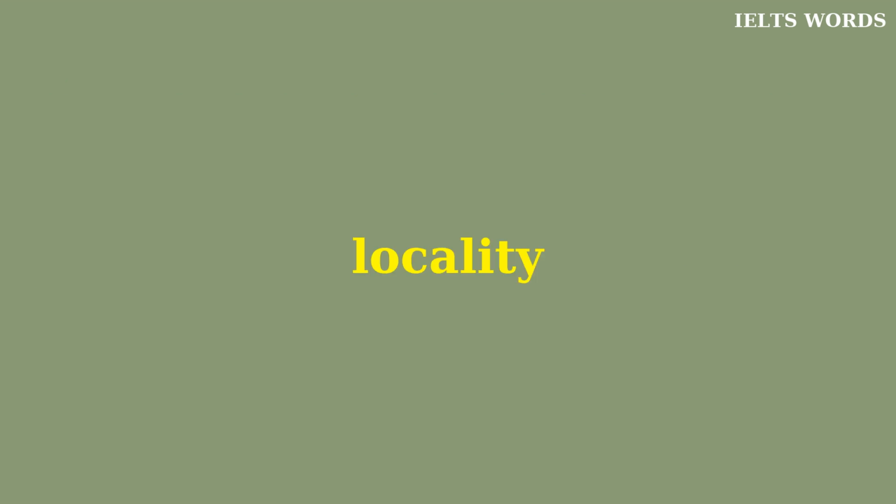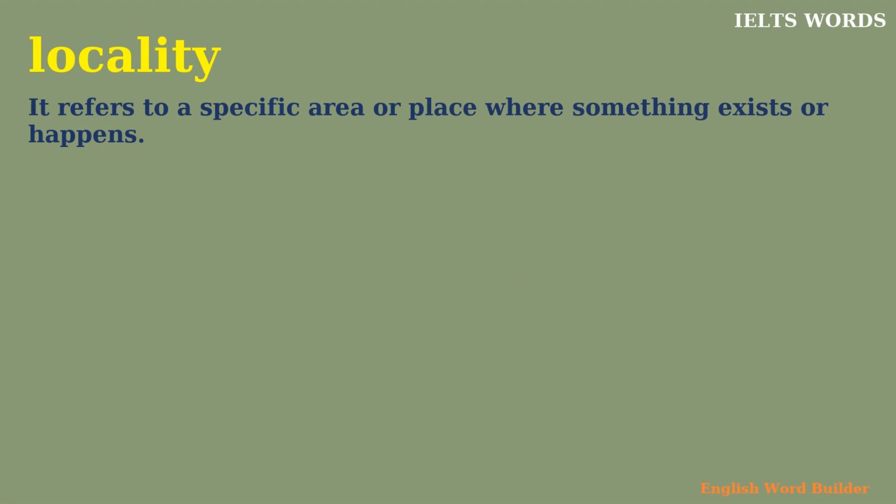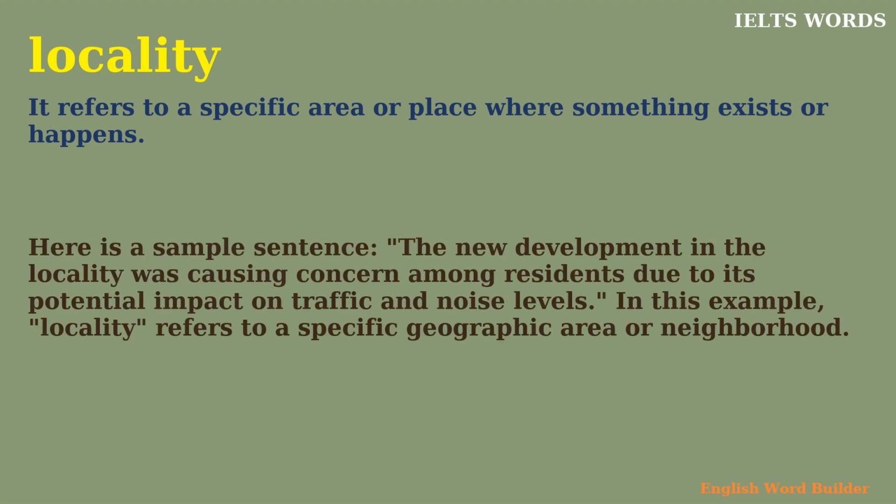Locality. It refers to a specific area or place where something exists or happens. Here is a sample sentence. The new development in the locality was causing concern among residents due to its potential impact on traffic and noise levels. In this example, locality refers to a specific geographic area or neighborhood.